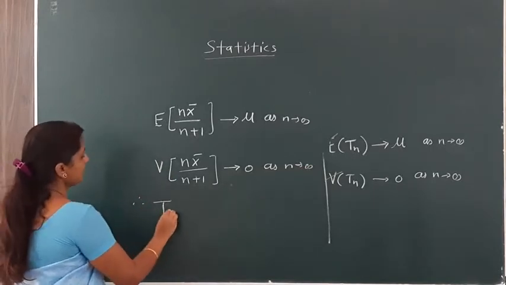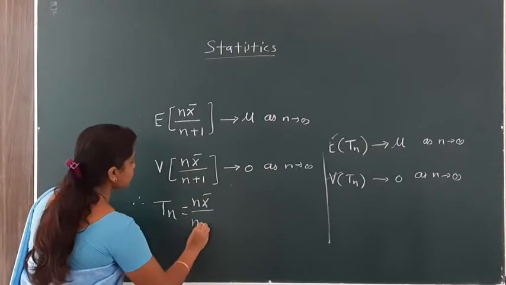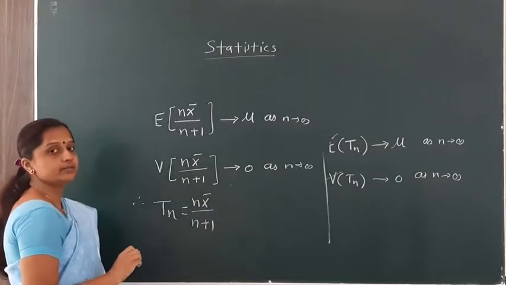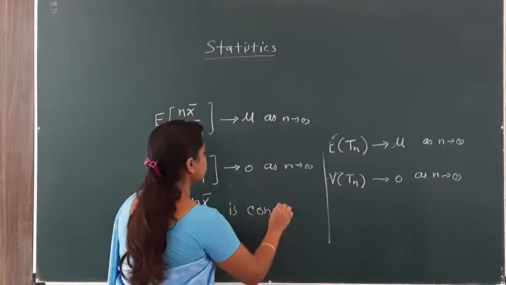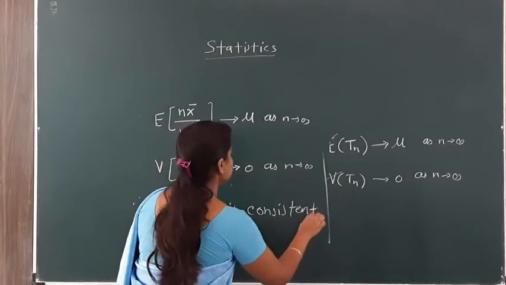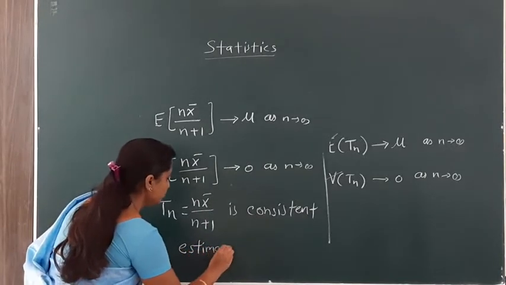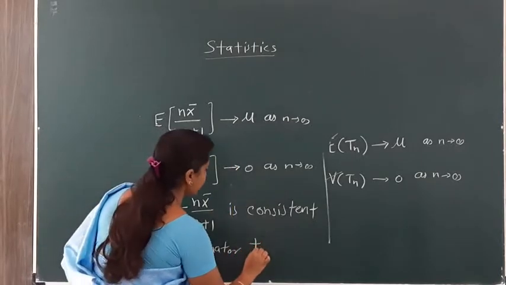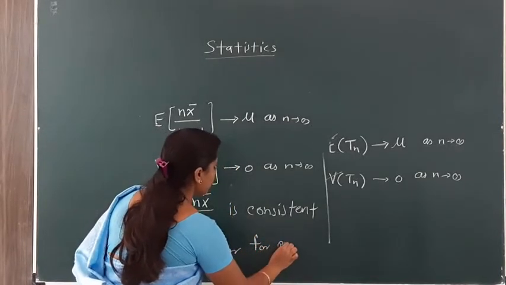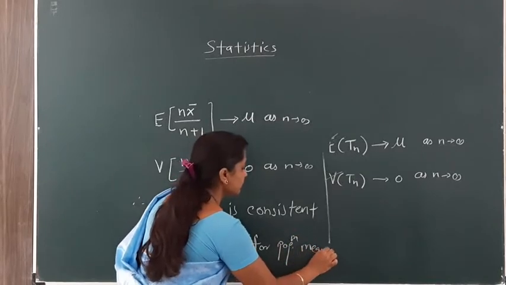Hence, our estimator Tn equal to n x bar divided by n plus 1 is a consistent estimator for the population parameter, the population mean mu.